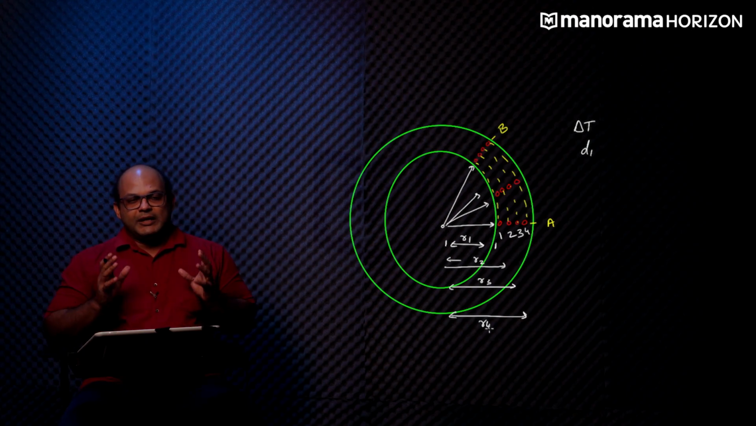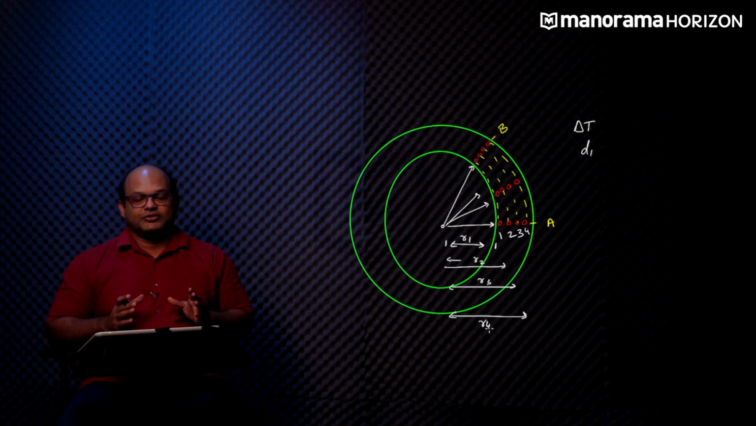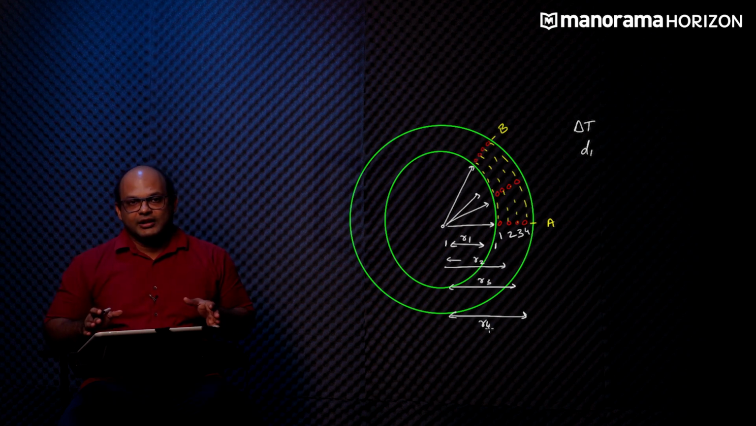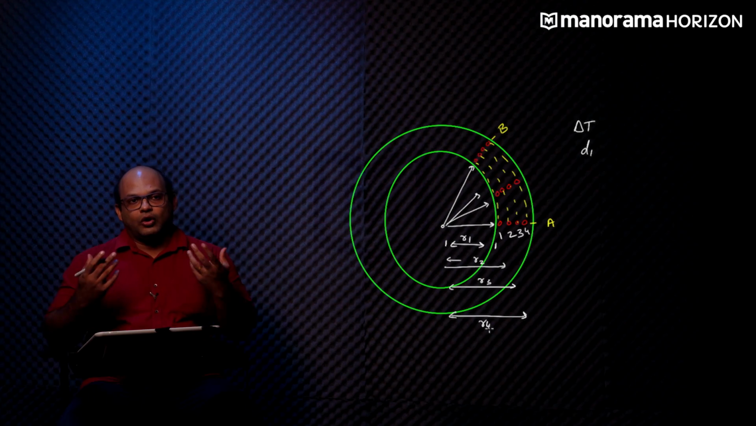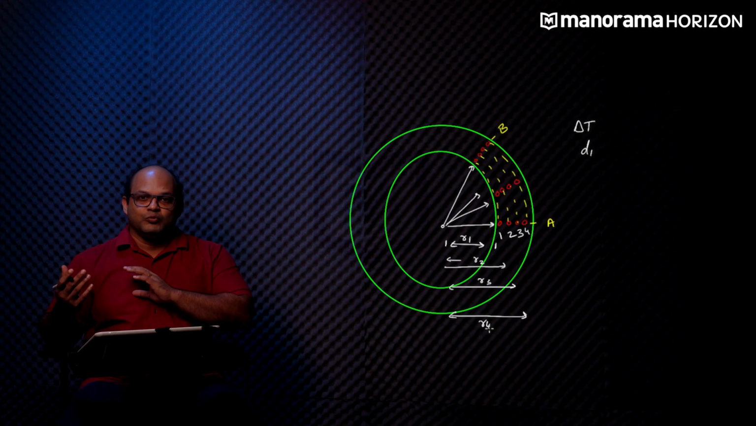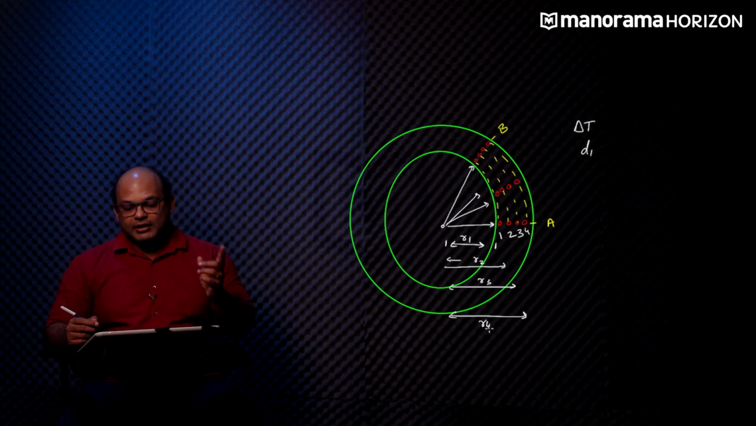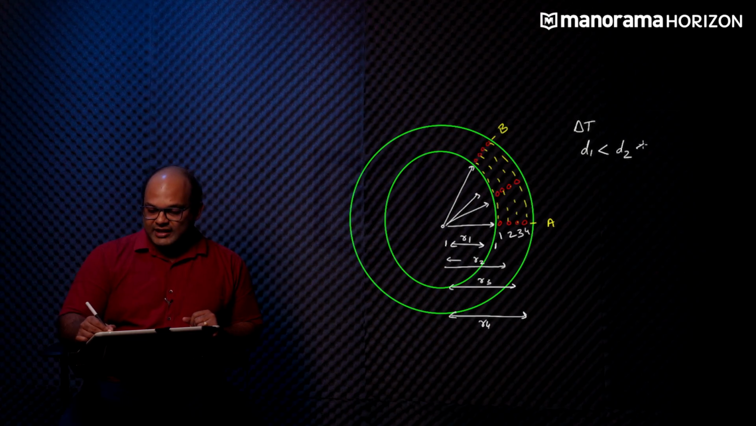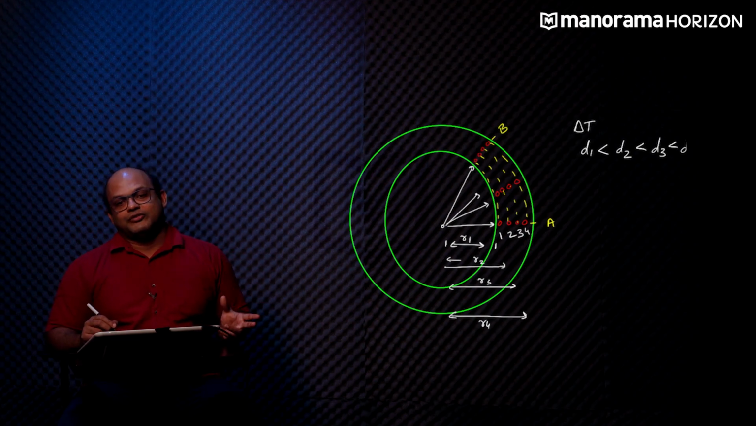So the 4 runners are running at different distances from the center of this track, from the point where I am observing them. And in a period delta t, this distance from the center is not changing. The distance between me and runner 4 always remains R4 at all points of time. The distance between me and runner 1 remains R1 at all points of time. However, we notice that D1 is less than D2, which is less than D3, and that is less than D4. Runner 4 is covering more distance in the same interval of time compared to the other runners.